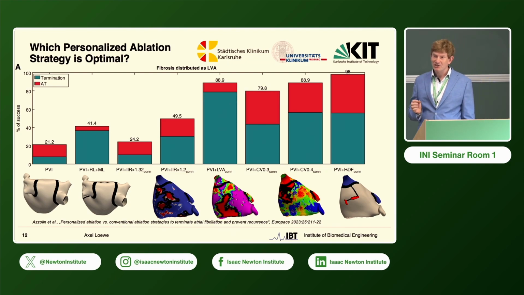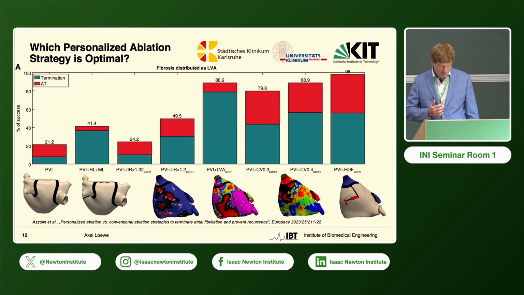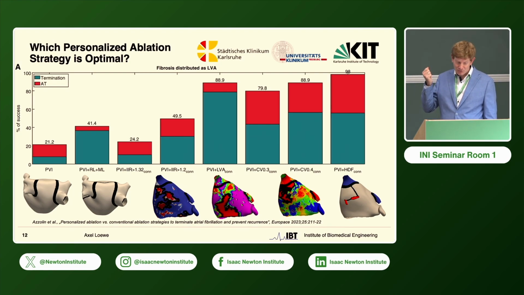Green means complete termination of any arrhythmia, and red means conversion to atrial tachycardia, which is supposed to be a much easier problem to treat clinically, so also considered a success. And what we can see is that in this cohort of 29 individualized patients, PVI was not working well. It's also maybe a particularly challenging one. And we do a very aggressive stress testing. So we don't just try to terminate the current episode, but we also see whether we can reinduce or not. And some of those triggers that we pretend to have in the simulation might not even occur clinically.